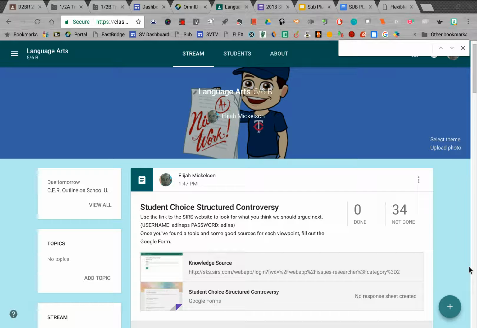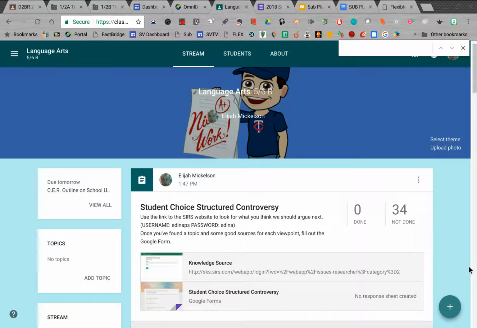We did a structured controversy a while ago on the topic of school uniforms. Since then, you've done some outlining of a CER essay. We haven't written the essay, but you've got a good outline. So hopefully you're done with that. And we are going to do another structured controversy.